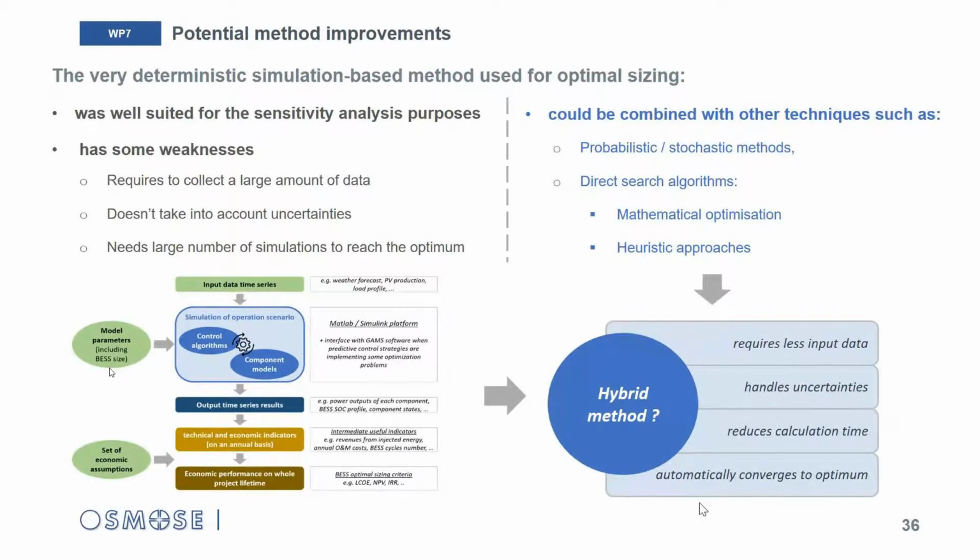So there is some space for improvements of this method, and we can imagine some further development by combining the simulation-based method with other techniques, such as probabilistic method, which can enable to handle uncertainties and to require less input data, and/or some direct search algorithm, including mathematical optimization or heuristic approaches, could be used to converge more quickly to the optimum.